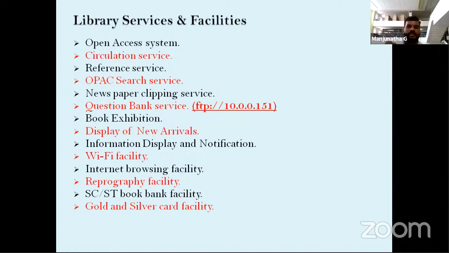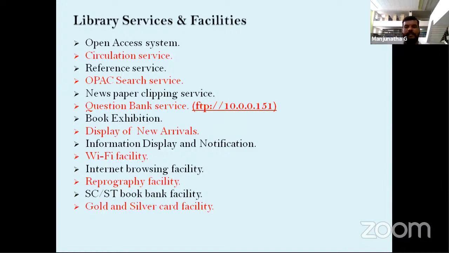Display of new arrivals means we procure new books. At the start of the academic year, we procure new books. For the books we procure, one copy is displayed for the students. Why? Because students should know about the books and other things.